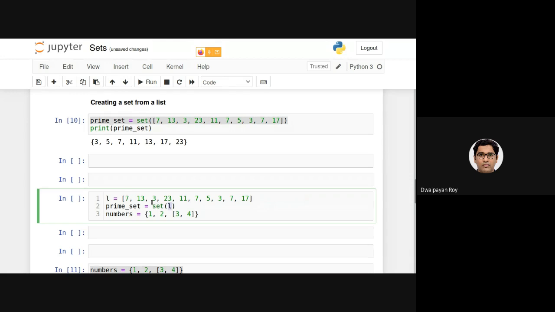Note that this list is not actually an item in this set. The items in this set are basically these integers. But here, what is happening is I am providing a list as an item. This is the difference.